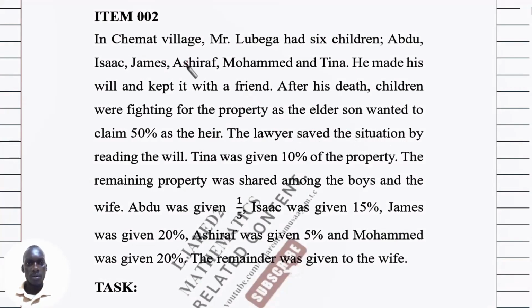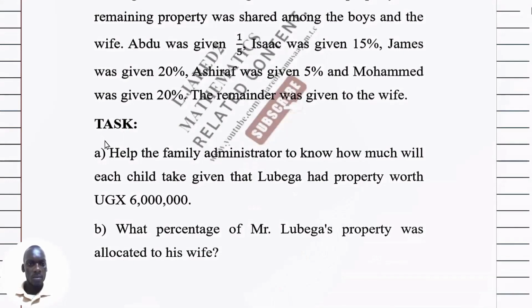Tonight I want us to go through this item, labeled item 002 of our mathematics ordinary level. So let us begin by reading the tasks below it. For part A, it reads, help the family administrator to know how much each child will take given that Vega had property worth UGX 6 million. Then for part B, what percentage of Mr. Vega's property was allocated to his family? So far in the task we have only two parts, part A and part B.